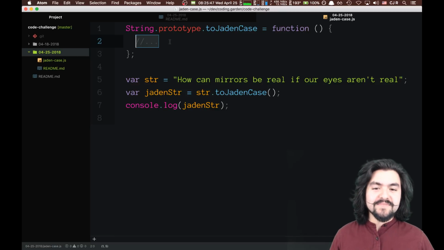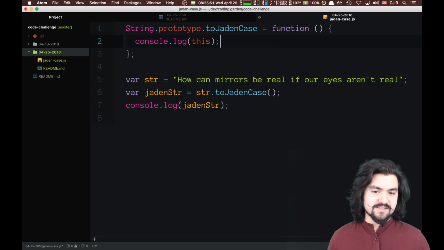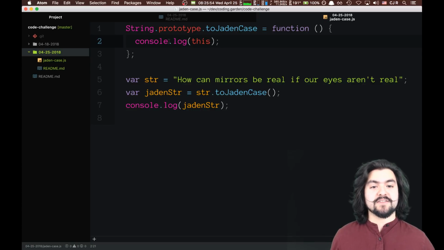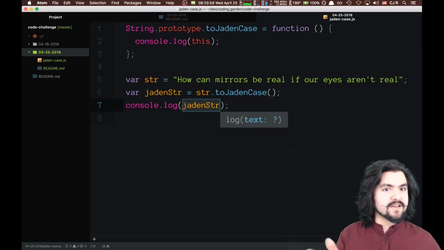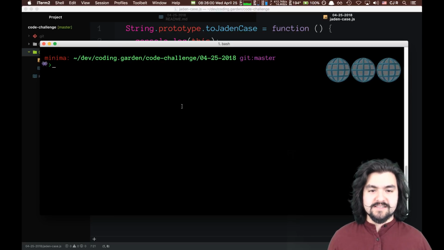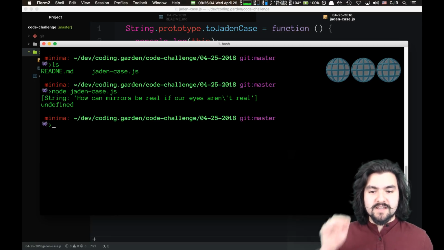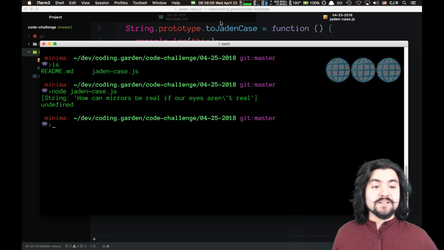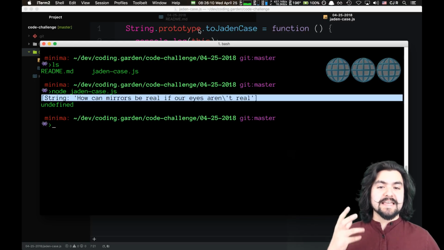Awesome. But yeah, it's a prototype function. So what I'm going to do is log this, and I'm not going to return anything. Because this function doesn't return anything, we should actually see undefined logged to the console there. So let's see it happen. I'm just going to run this file with node jaden-case, and you'll notice when that function ran, this is literally the string itself.